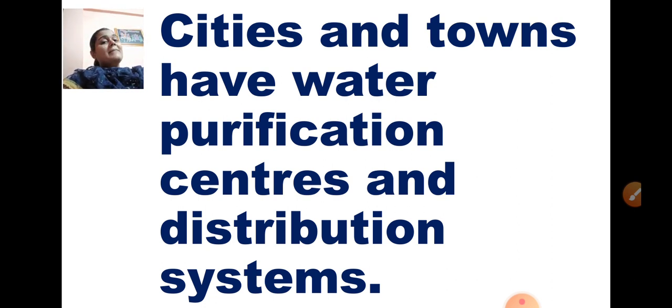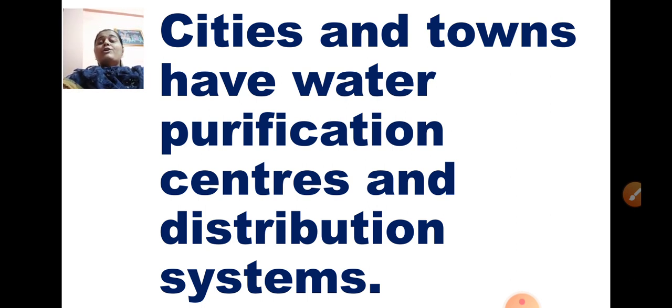When rain water gets collected in our reservoirs, dams, lakes, rivers and ponds, that water is supplied to the water purification center, where it goes through various processes, like cleaning and filtering. A lot of hard work and a lot of money is involved in this water purification system.